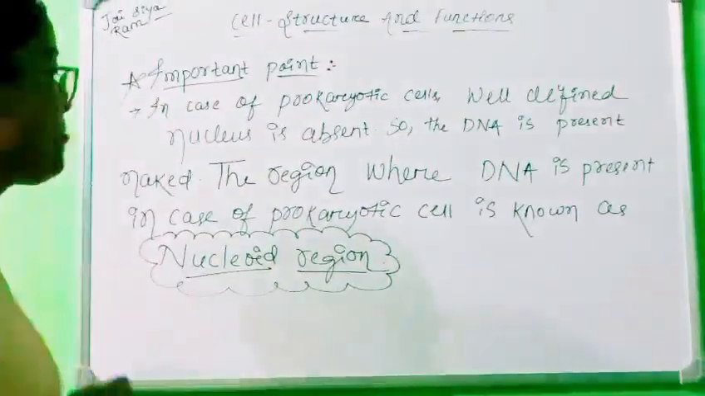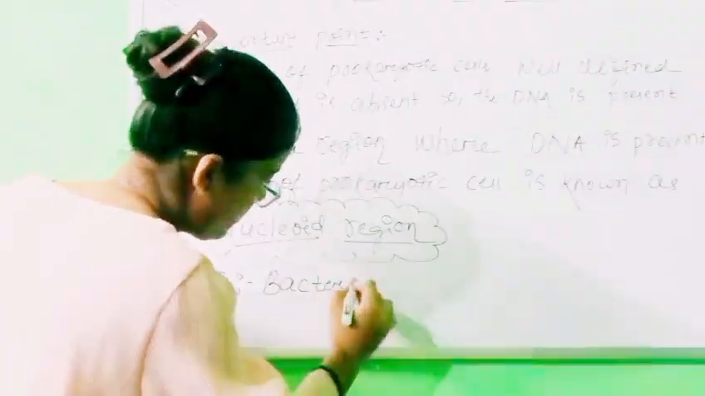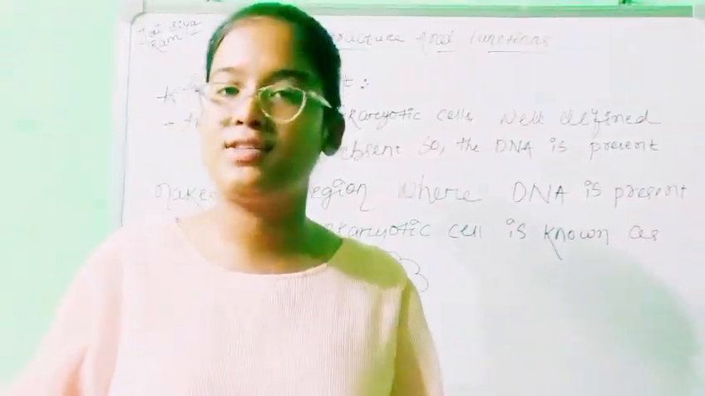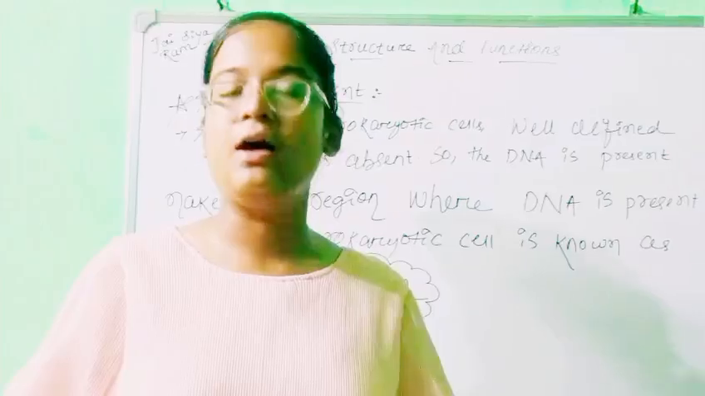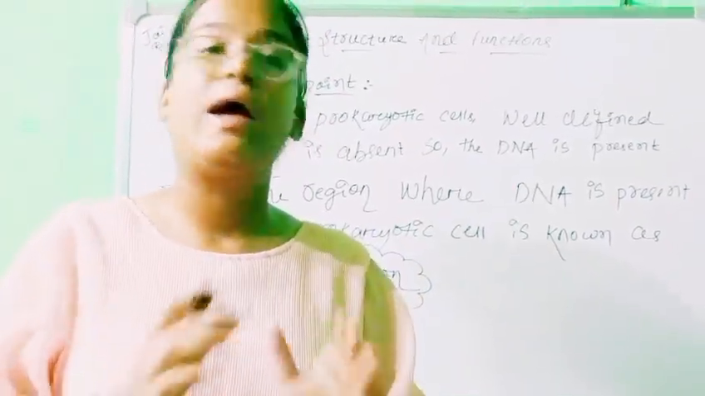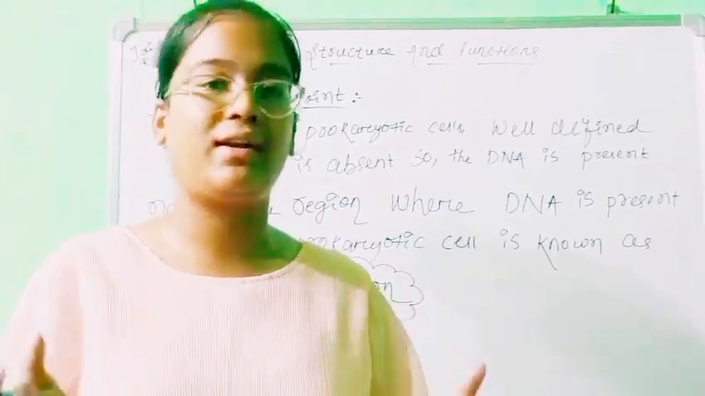And for example, bacteria. Bacteria is the most obvious example of prokaryotic cell, and in case of bacteria, DNA is present in a region which is known as nucleoid region, and nucleus is not present in the prokaryotic cell. That's why bacteria is an example.